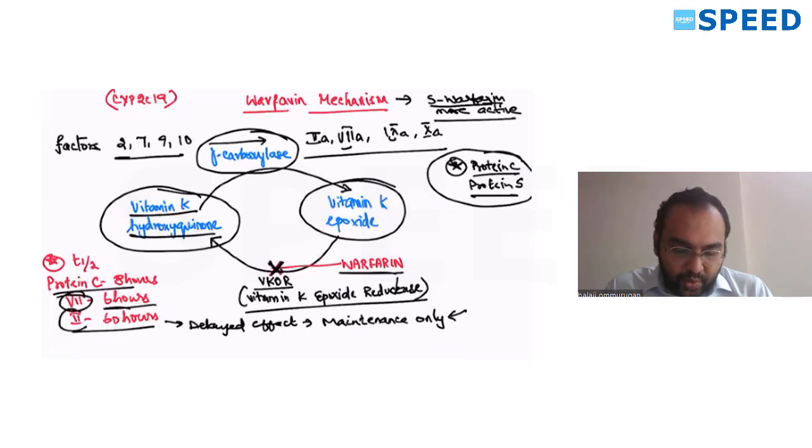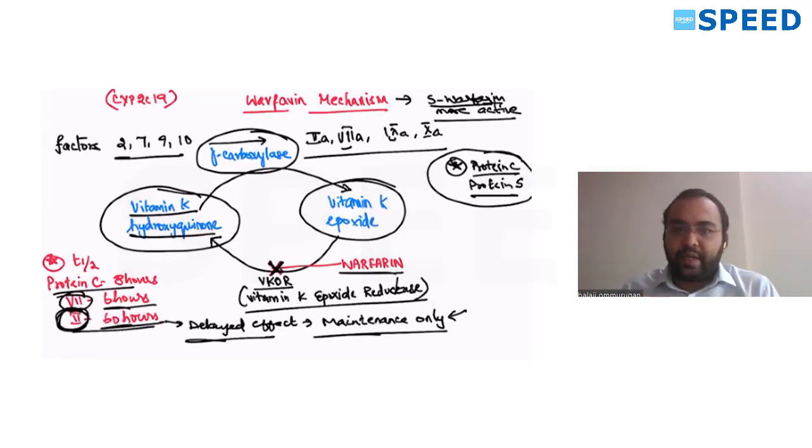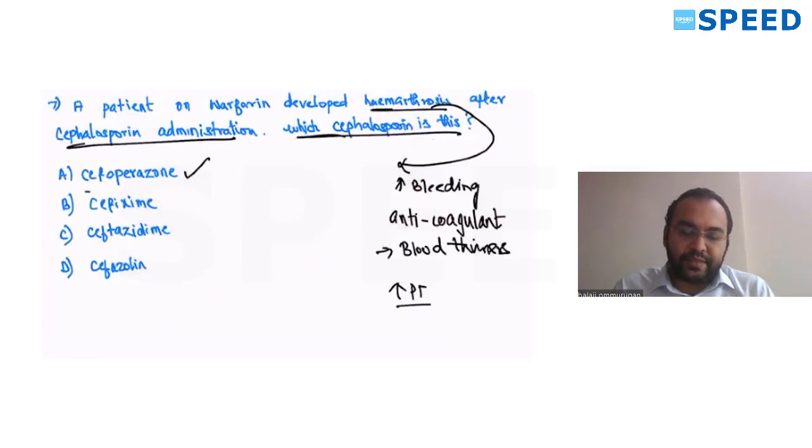But factor 2 takes nearly 60 hours. So warfarin will take some time to inhibit this, so a delayed effect is seen only. That's why warfarin is used only as maintenance. Heparin is used for acute cases. Warfarin is used only as maintenance. Okay. So the answer for this question is cefepime.